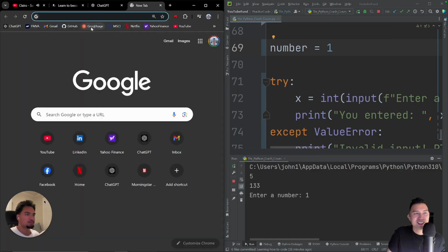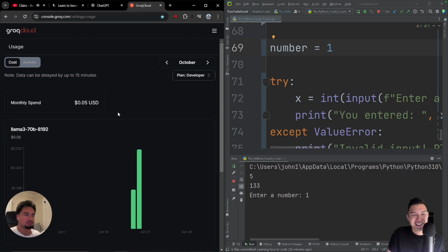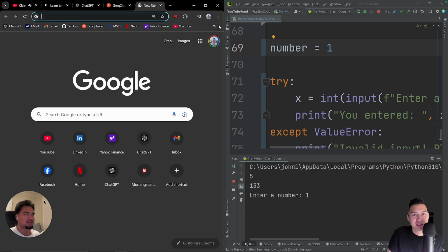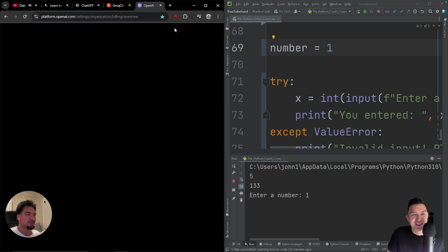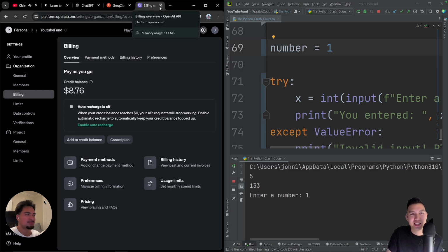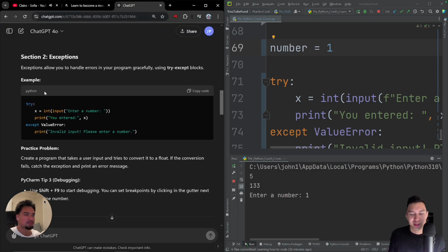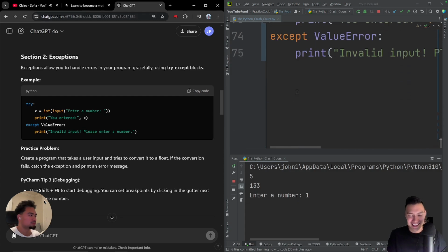Wonder if somebody's using my ChatGPT key. Oh, I spent 5 cents, definitely calling Groq Cloud. How much have I spent on OpenAI? I definitely was. That's so funny. Everyone's gonna catch me. What do you call it? With my ADD, I'm gonna be looking at this, that, XYZ.